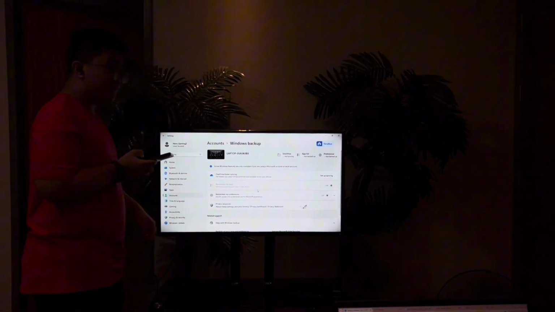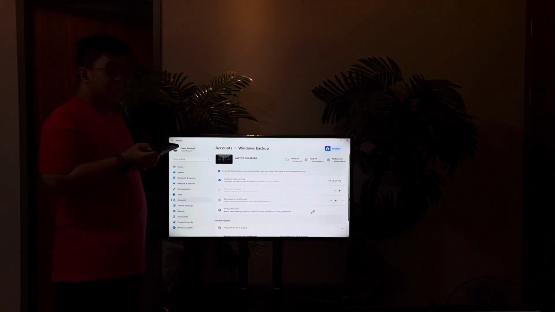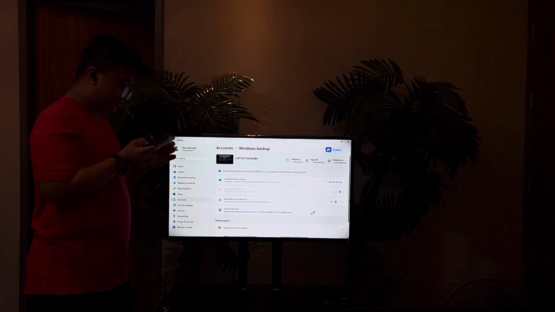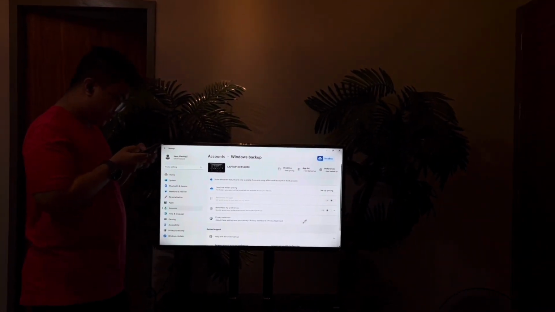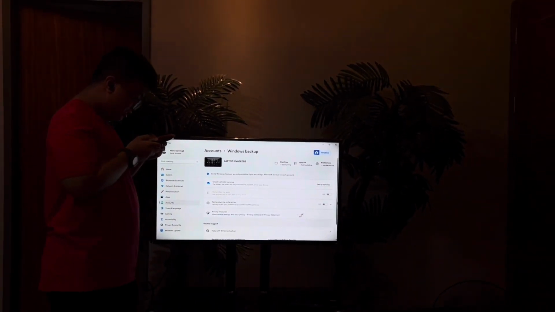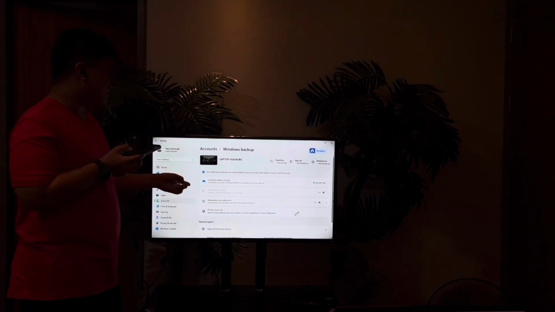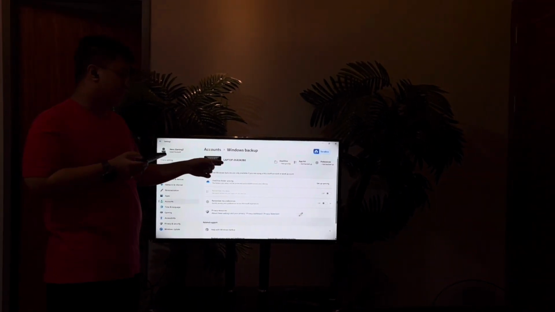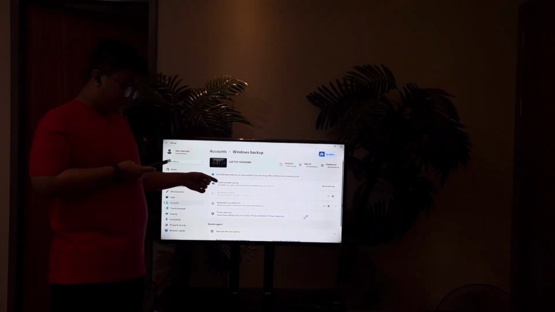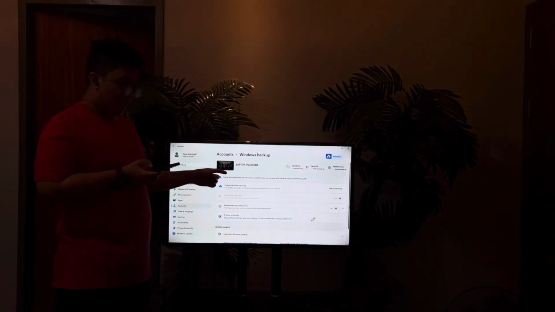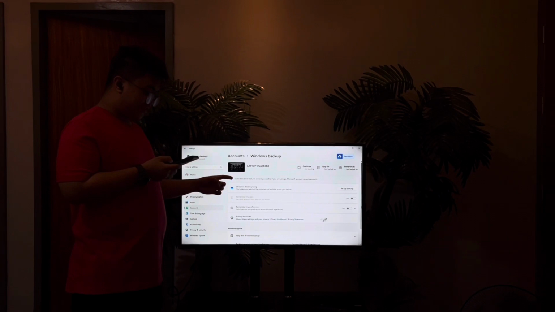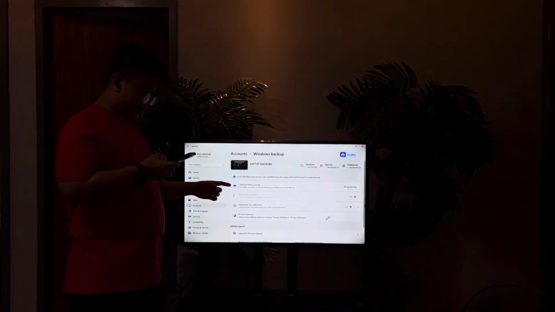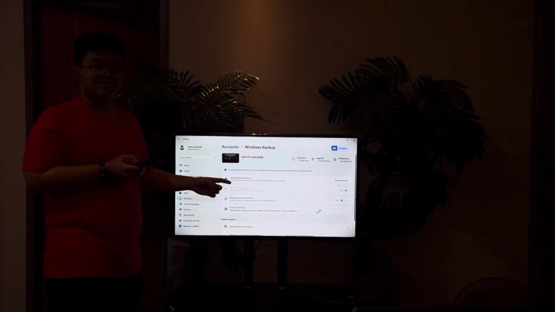Here, since I've already verified, if you aren't properly signed up with a PIN or the identity of the device, it's going to ask you to verify first. But once you follow the on-screen directions and press verify, then it should automatically sync you up right then and there. And that's all for accounts.